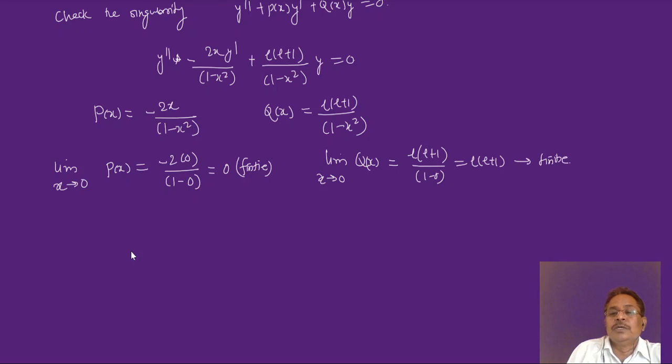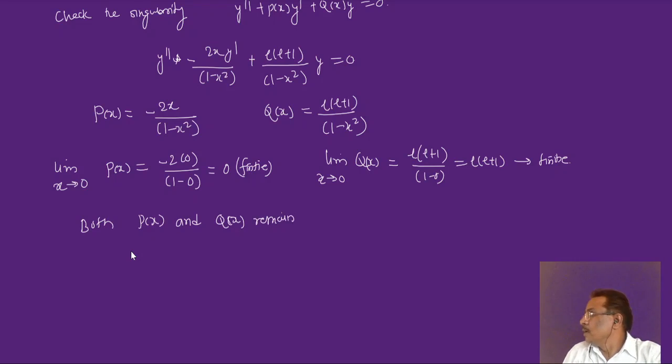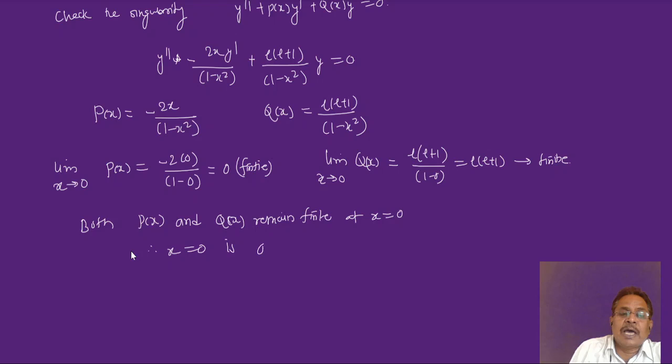So we can write that both p of x and q of x remain finite at x is equal to 0. Therefore x is equal to 0 is an ordinary point.